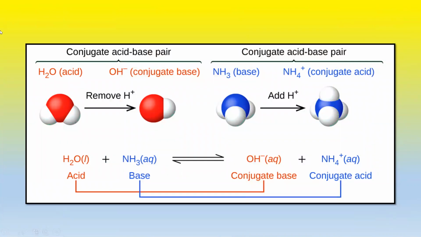Hence, we can see here how it takes place. For example, water, an acid, and ammonia, a base. Water is donating its proton, whereas ammonia is accepting a proton. Hence, water is an acid, whereas ammonia is a base. Now, water, after donating its proton, is converted into hydroxide ion, which is termed the conjugate base, meaning the weak base. Whereas ammonia, after accepting a proton, converts into the conjugate acid, which is a weak acid.